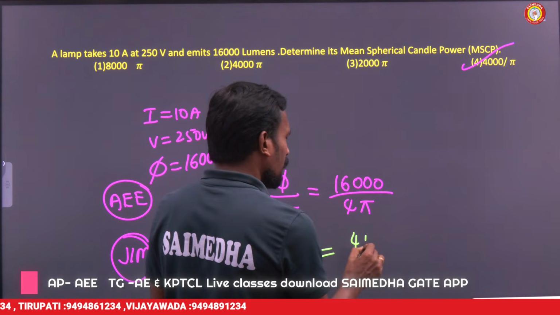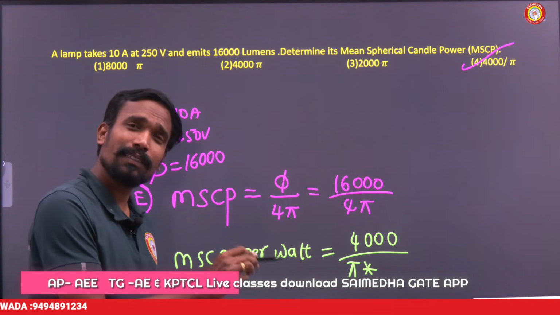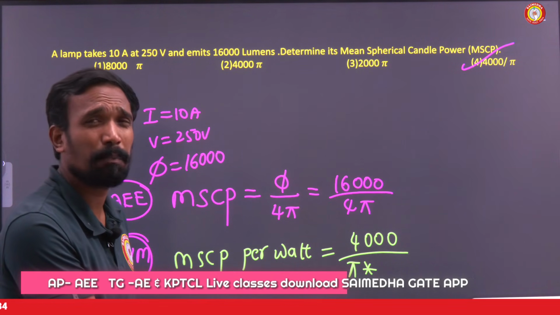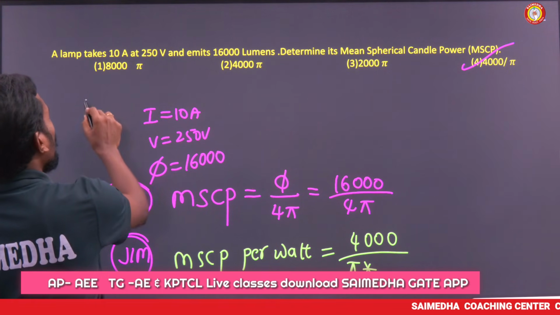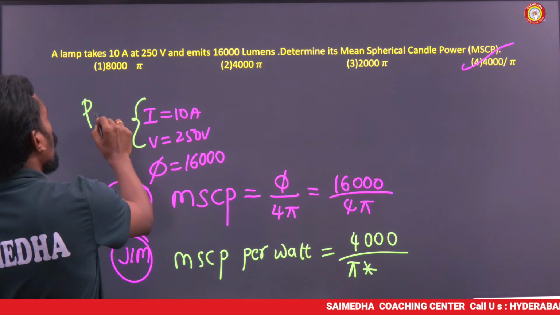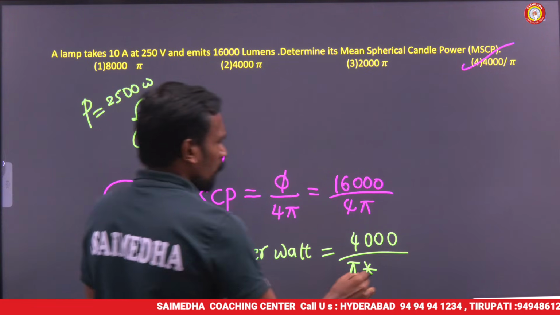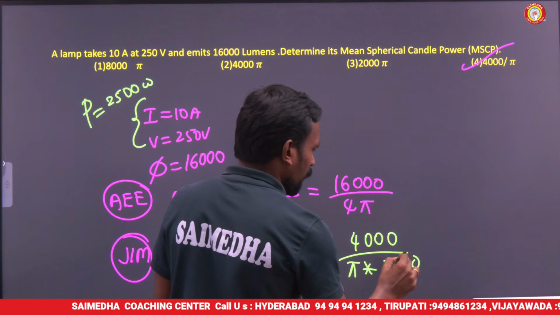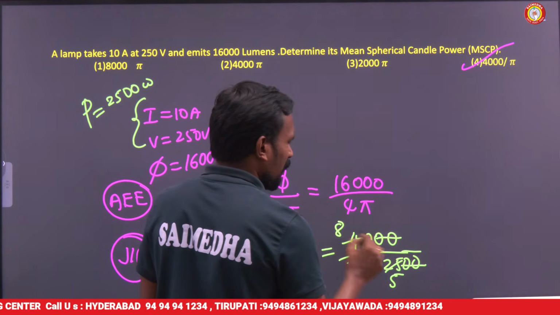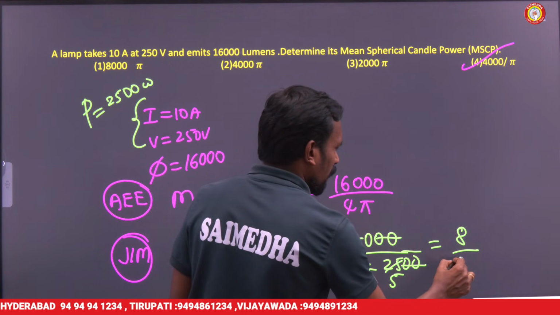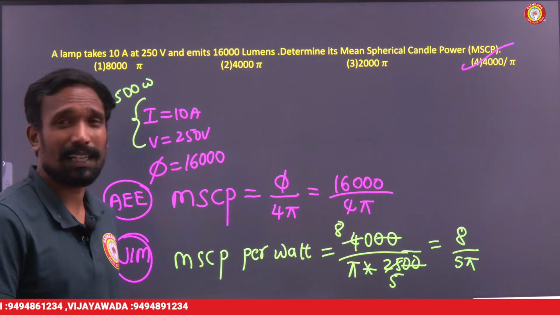MSCP is 4,000 by pi divided by power. MSCP per watt means per one watt of power. What is the power here? Power P is equal to voltage into current, which is 2500 watts. So divided by 2500 watts: 2 zeros, 2 zeros, 5 fives are 25, 5 eights are 40. So the answer is 8 by 5 into pi. This is MSCP per watt.